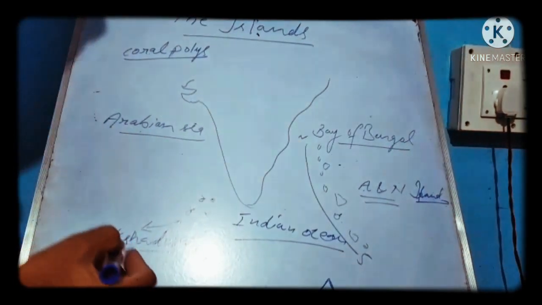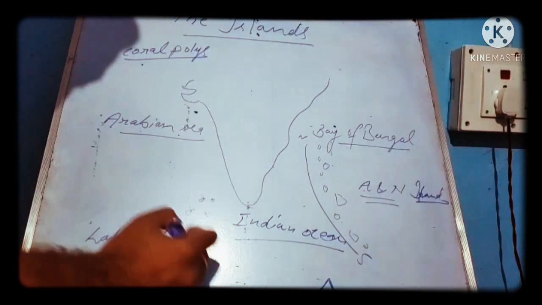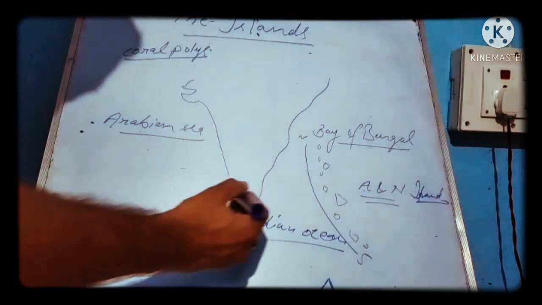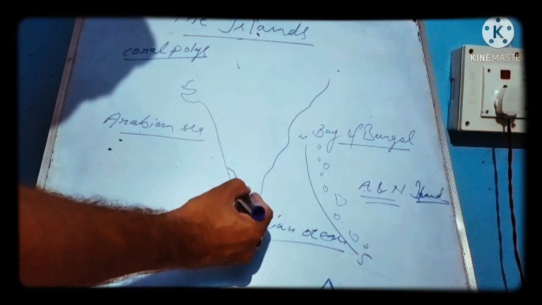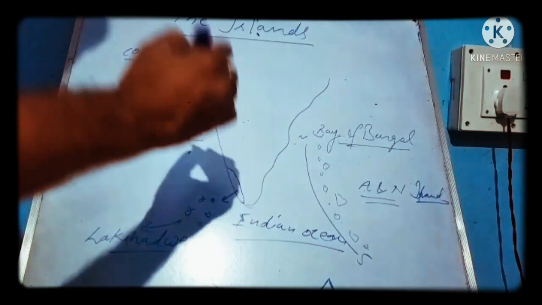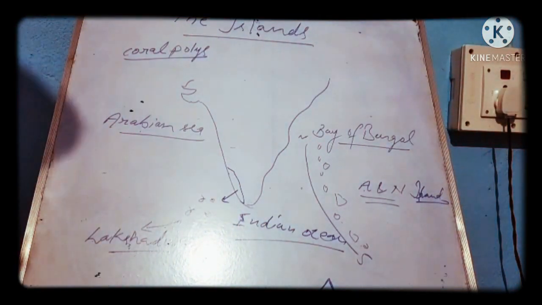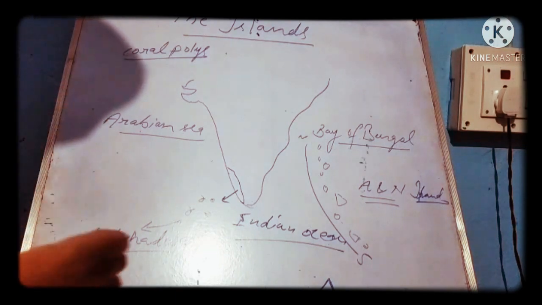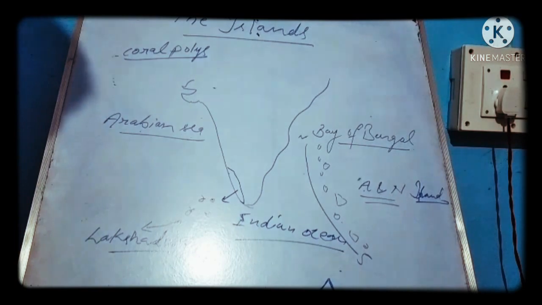And another group of islands is known as Lakshadweep. Lakshadweep Islands lie in the Arabian Sea, west of Kerala. Here is the location of Kerala state, and west of Kerala in the Arabian Sea, here is the location of Lakshadweep. Here are some facts related to the Andaman Nicobar Islands and the Lakshadweep Islands.